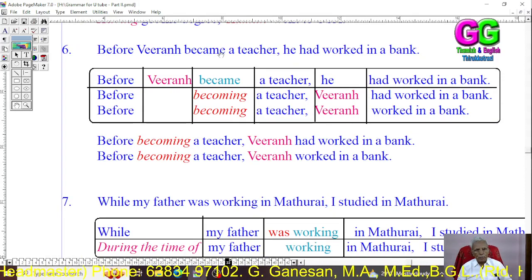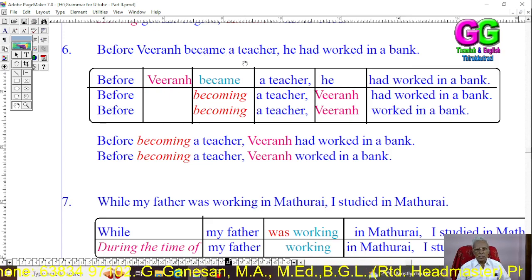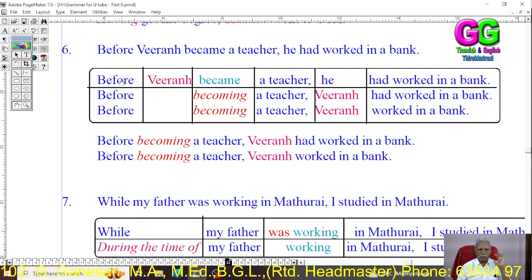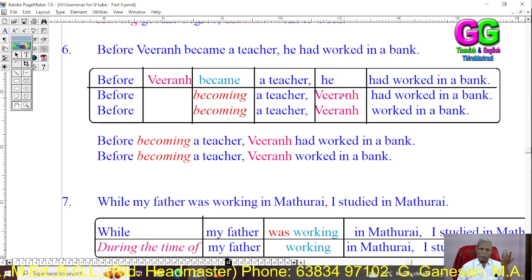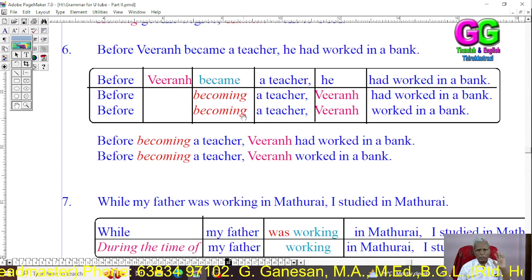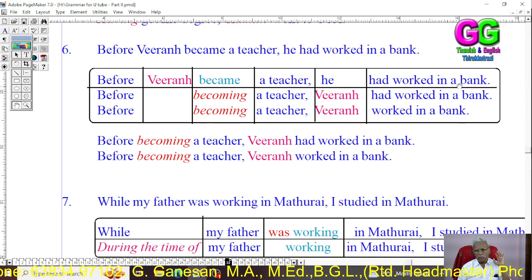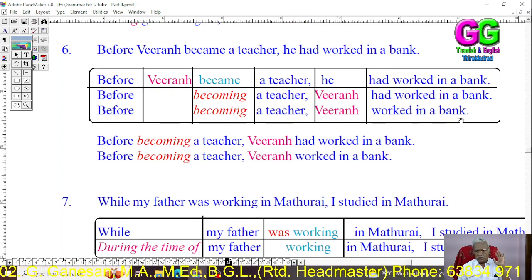Then, before Veeran became a teacher, he had worked in a bank. So before Veeran became a teacher, we have to reduce it to a phrase. Before, its phrase is before. It is a conjunction, it is a phrase. Veeran and he are the same person, so Veeran is brought to the main clause. Become, past tense became, present participle becoming. Before Veeran became a teacher, he had worked in a bank. Before becoming a teacher, Veeran worked in a bank.